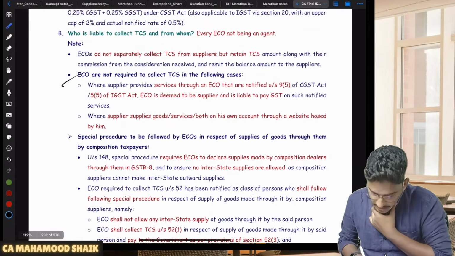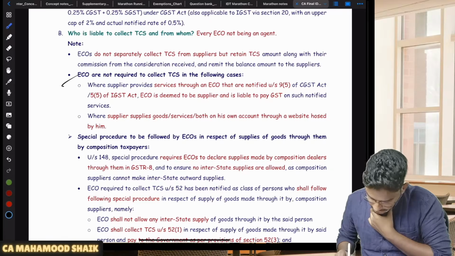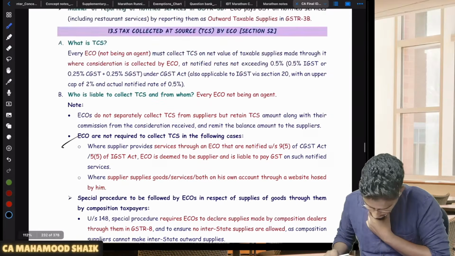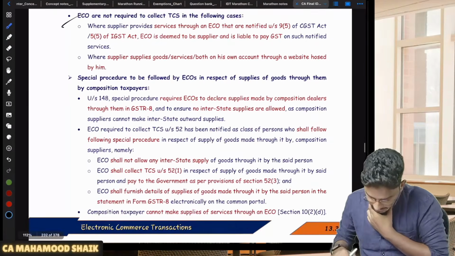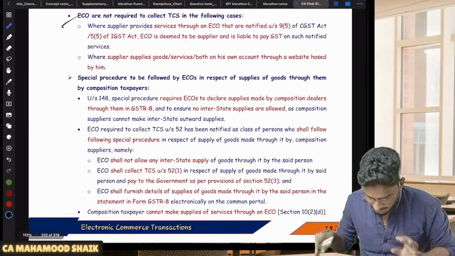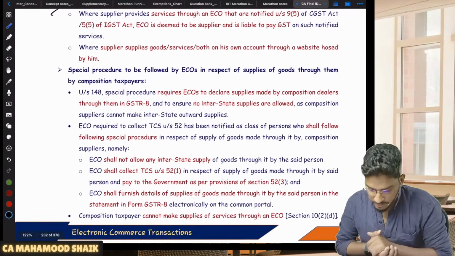Somewhere you will be able to find it here, so you can read it. I'm telling you the summaries and all, so in one point you will be able to find it.